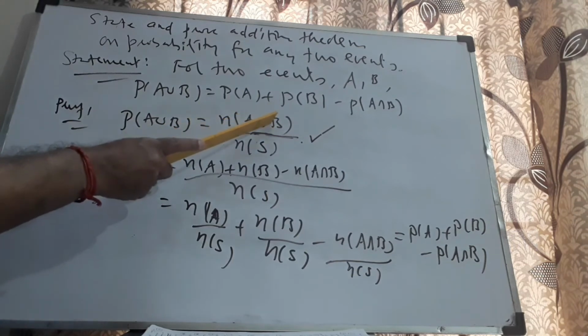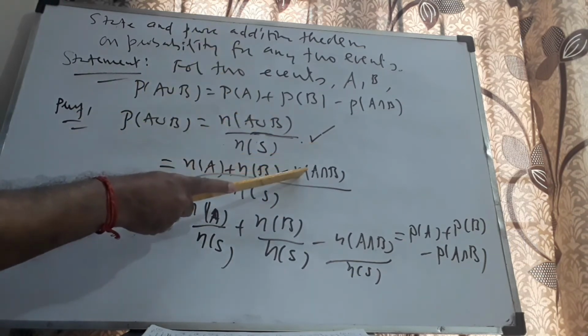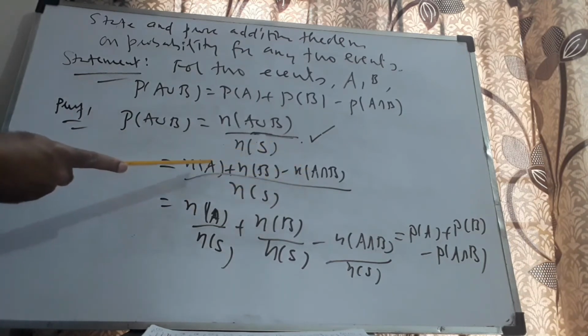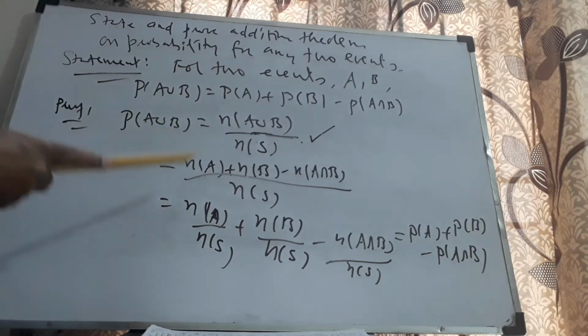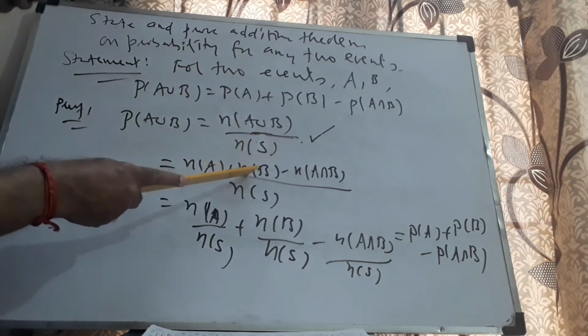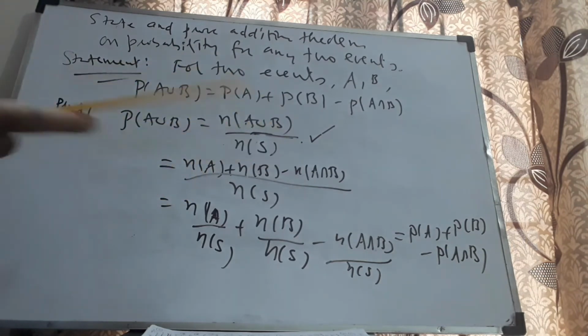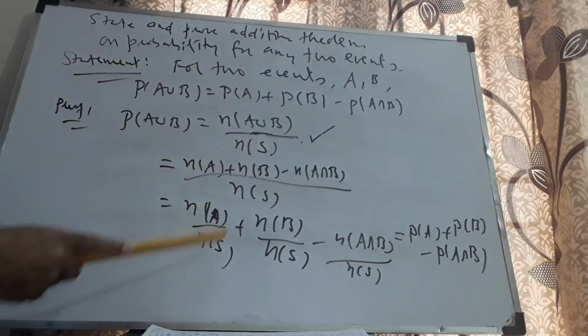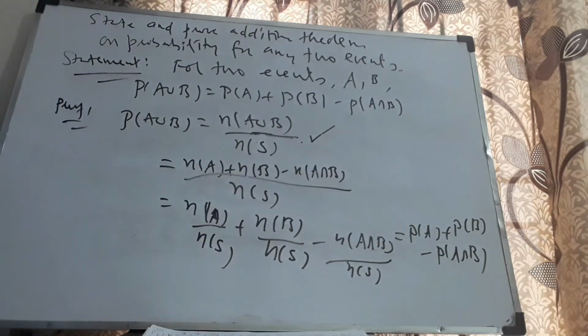But n of A union B can be written as n of A plus n of B minus n of A intersection B. That is, if you add the number of elements in A and the number of elements in B, the common elements would have been added twice along with A as well as along with B. Therefore, subtract once, then only it will get compensated. Therefore, dividing individually by n of S, it becomes P of A plus P of B minus P of A intersection B. Now, the next theorem goes like this.